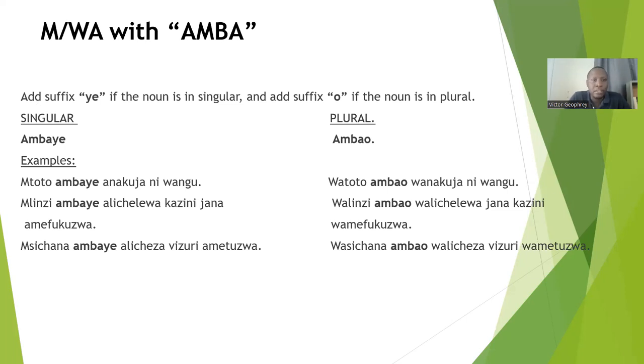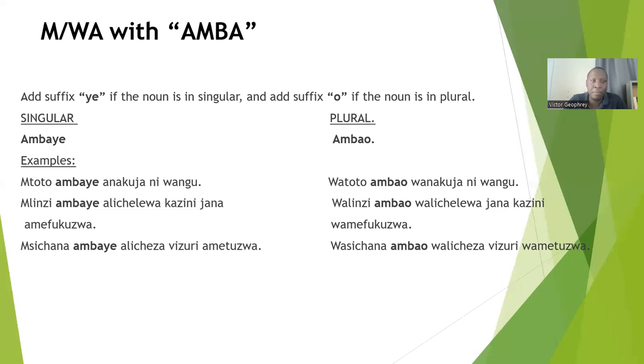You just add the suffix here if the noun is in singular, and add suffix O if the noun is plural. Maybe someone is asking, where do you add? You add the suffix in that morpheme Amba.